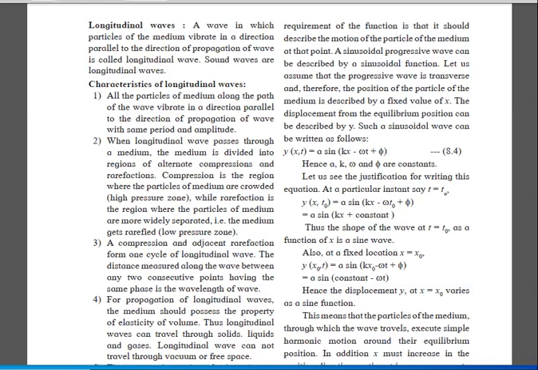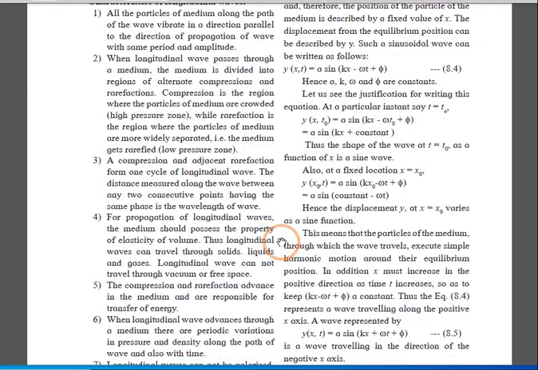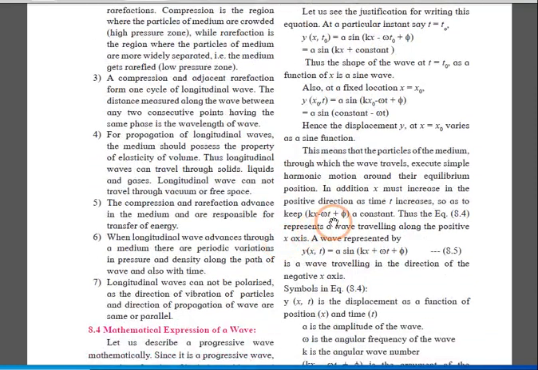Now, the third one: these particles are responsible for the transfer of wave or energy. Why? Because they are called successive particles, and the distance between 2 successive particles is called wavelength. So according to this, the compression distance or the rarefaction distance is called the wavelength of the wave. Now, this wave passes through solids, liquids and gases, but it cannot travel through vacuum or free space.